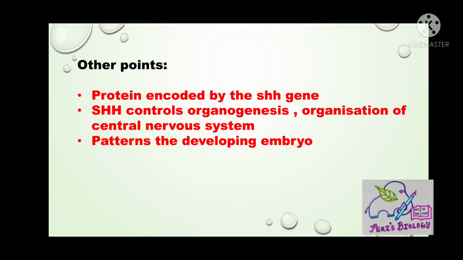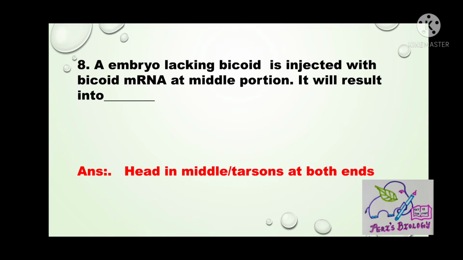SHH controls organogenesis, organization of central nervous system and limbs, digits and many other parts of the body. SHH is a morphogen that patterns the developing embryo using concentration gradient characterized by French flag model.